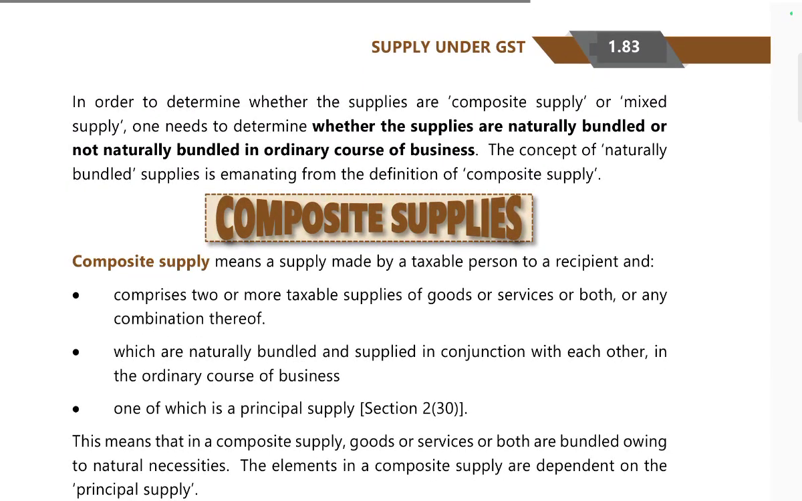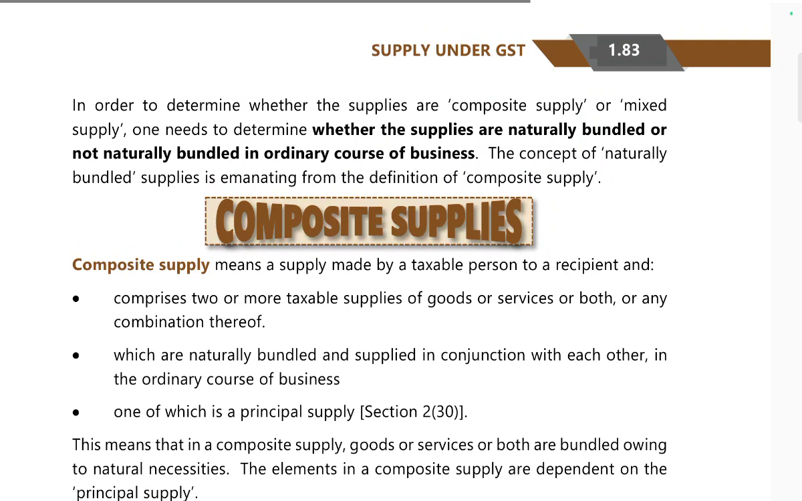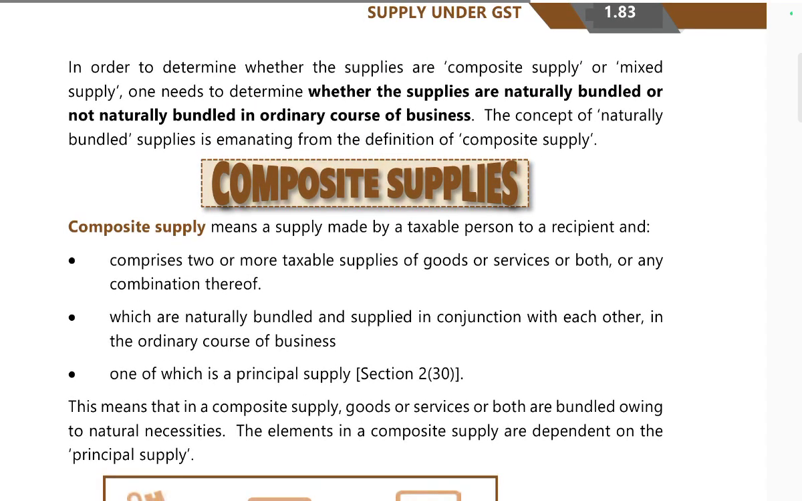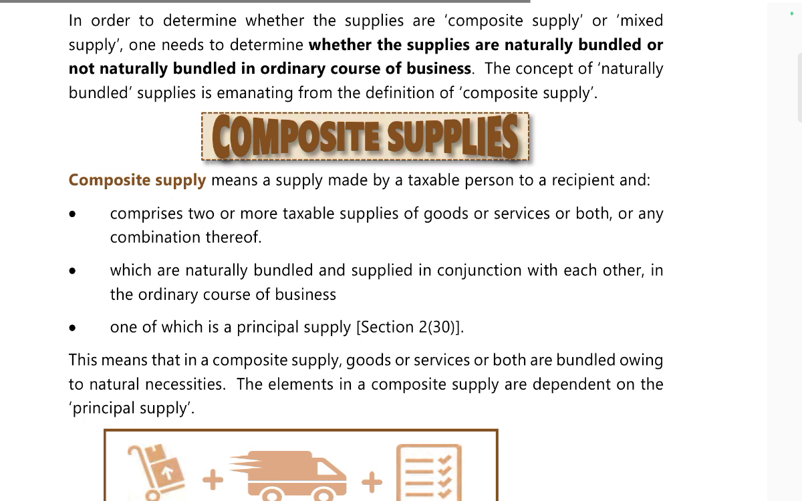So in order to determine whether the supply is a composite supply or mixed supply, one needs to determine whether the supplies are naturally bundled or not naturally bundled in the ordinary course of business. The concept of naturally bundled supplies emerges from the definition of composite supply.